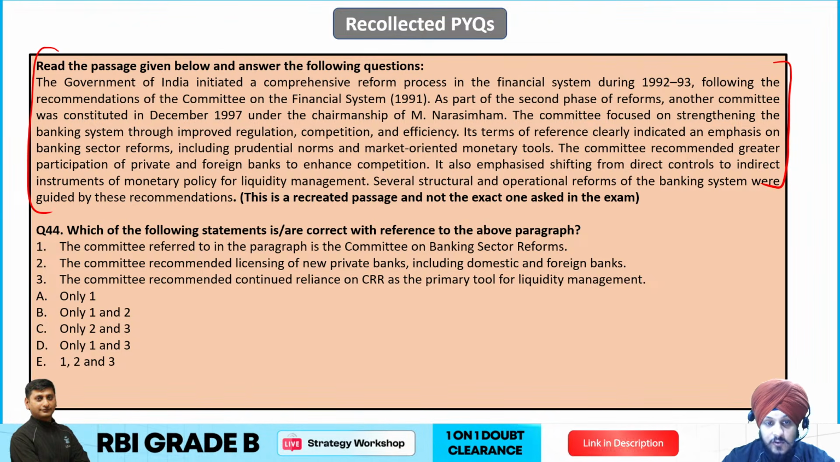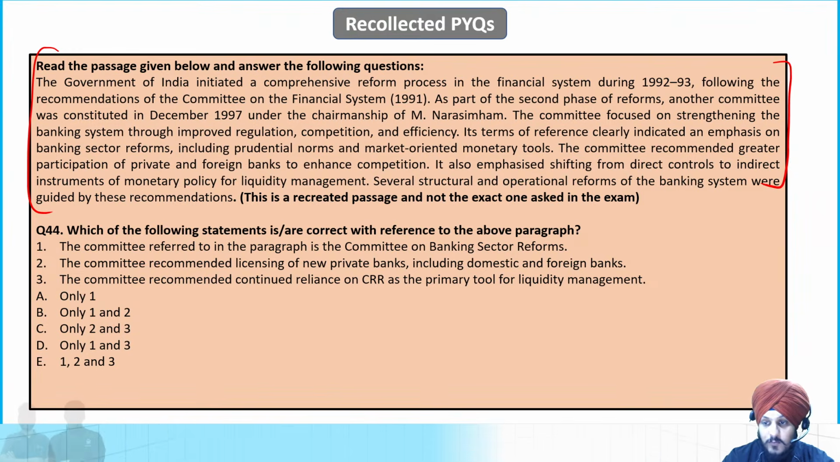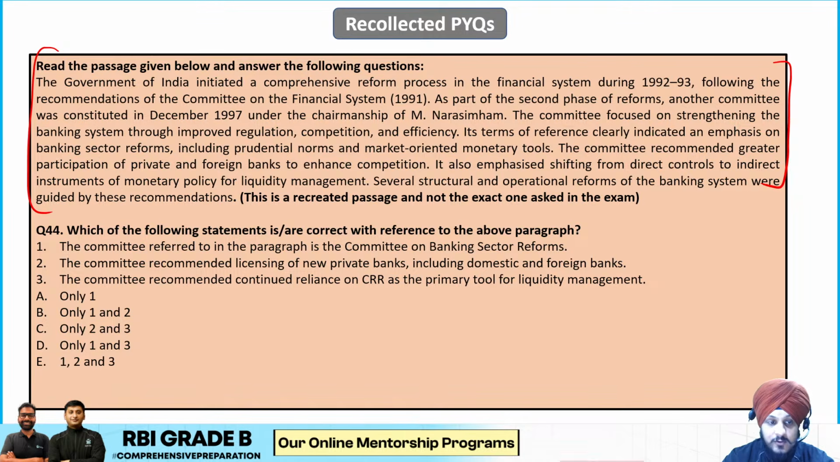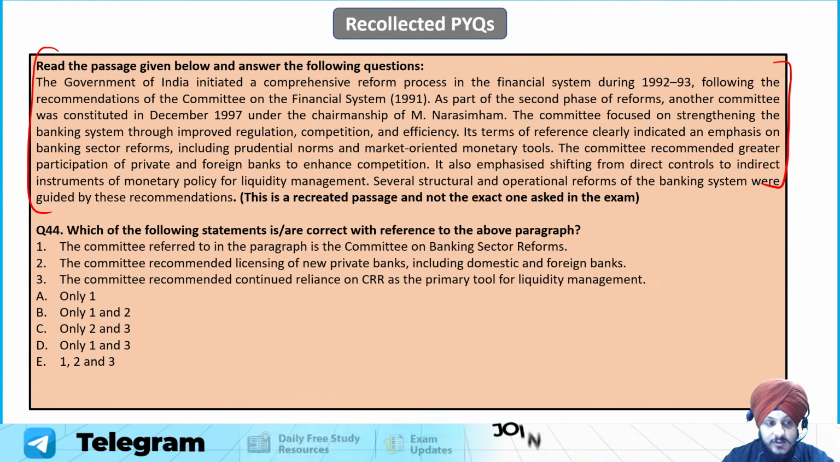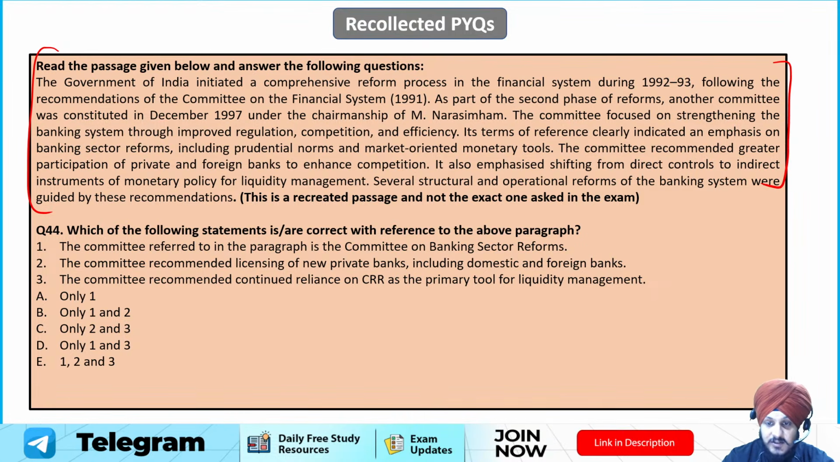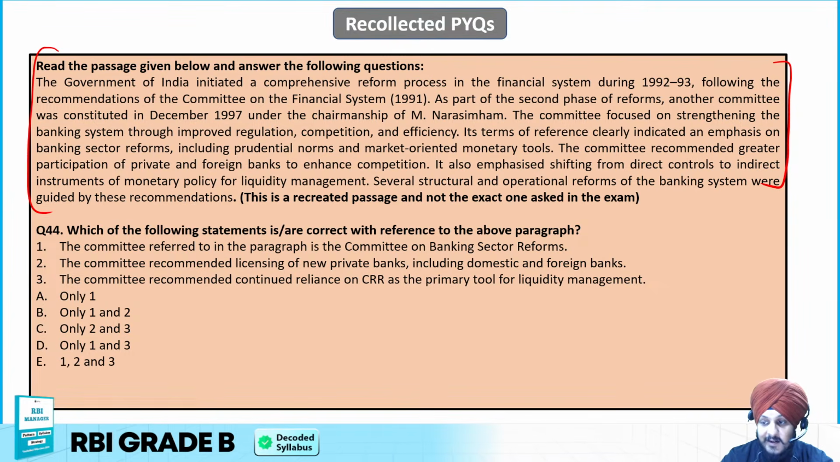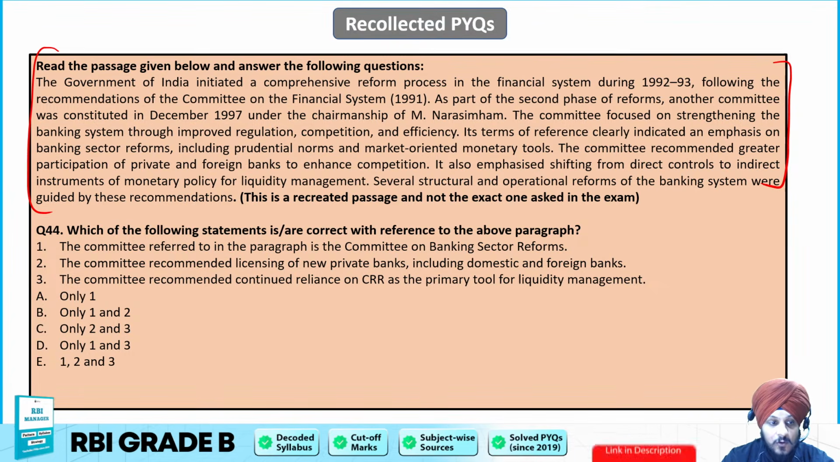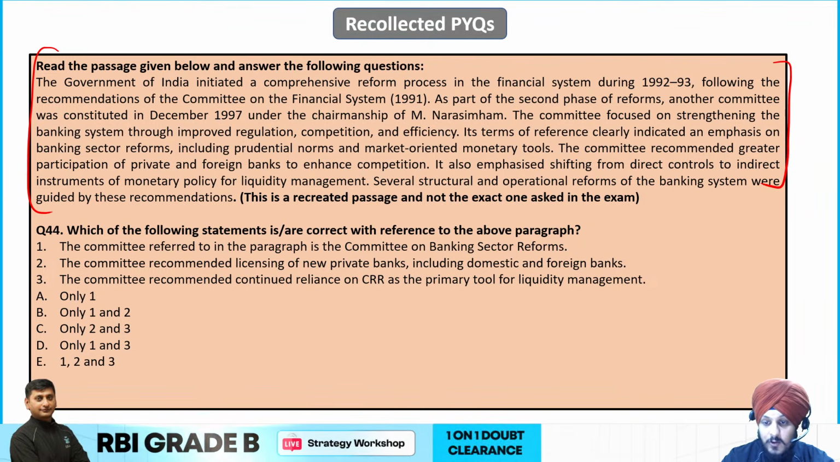So the Government of India initiated a comprehensive reform process in the financial system during 1992-93. Following the recommendations of the Committee on the Financial System, as a part of the second phase of reforms, another committee was constituted under the chairmanship of M. Narasimhan. The committee focused on strengthening the banking system through improved regulation, competition and efficiency. Its terms of reference clearly indicated an emphasis on banking sector reforms, including prudential norms and market-oriented monetary tools.